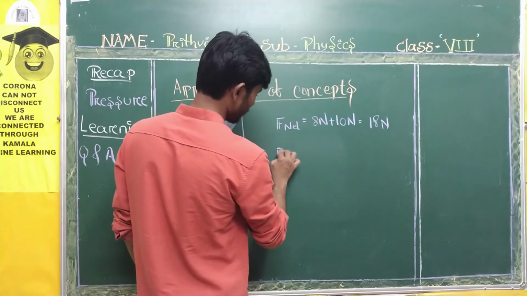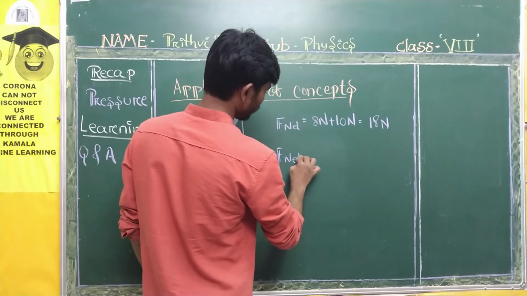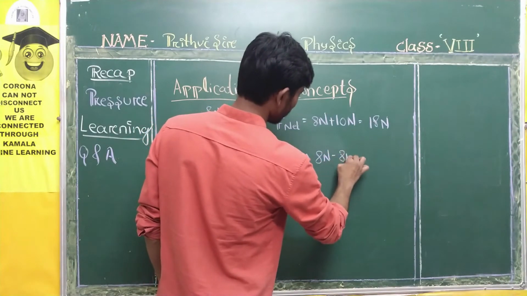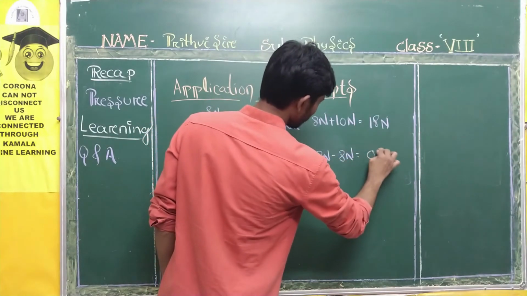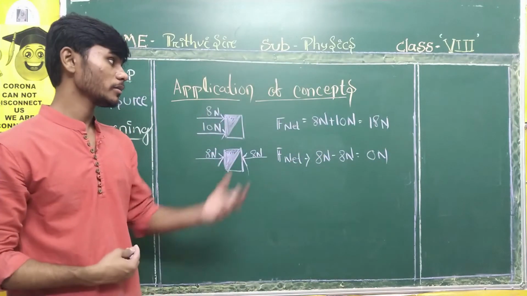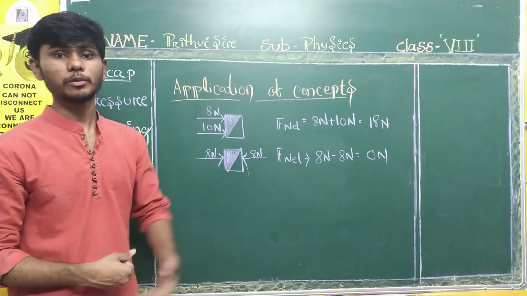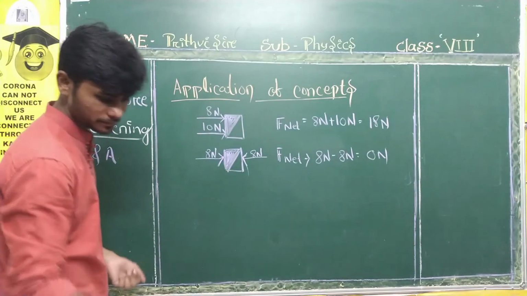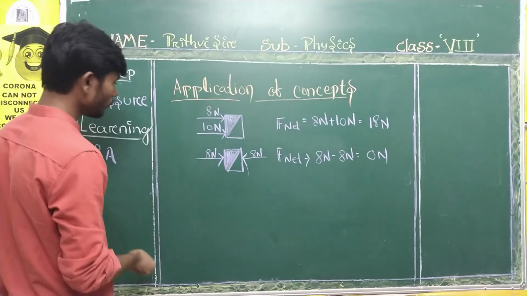The same, we will write F net is equal to what? 8 Newton minus 8 Newton, that is equal to 0 Newton. Sir, how did you write minus? The answer is F net is equal to F1 plus F2. Yes. So what I said, you need to follow this diagram, right? You need to follow a diagram.